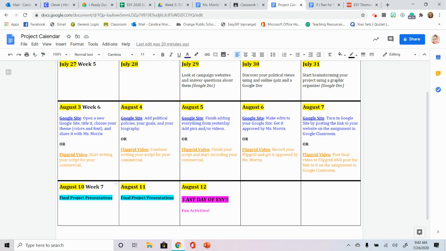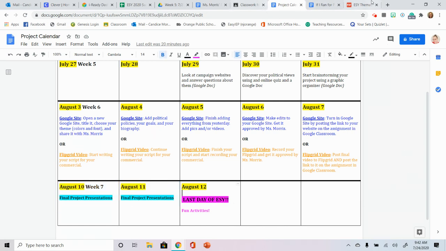And then obviously the last day, we're going to do some fun activities. I really don't want to use August 12th to do presentations because it is the last day. Some of you might not even attend that day. So I want to make sure that everything is done the 2 days prior, so that everything will be done and we can turn in, because I have to actually turn these in. I have to pick a few of you to give to the admin from ESY as examples, so they can see your work. So, keep that in mind.